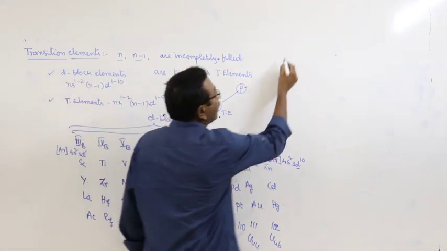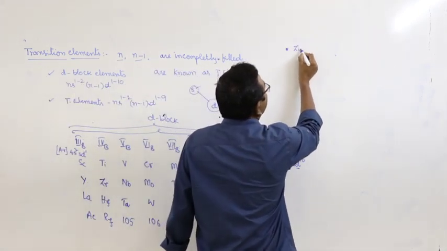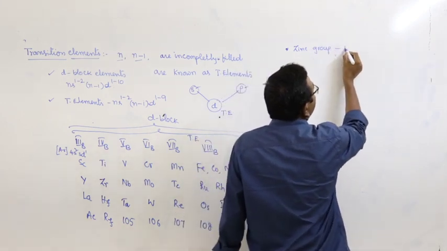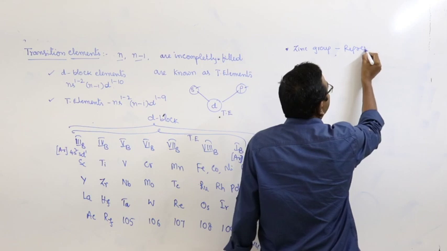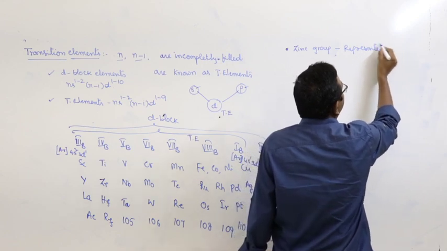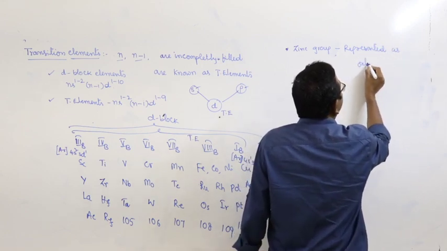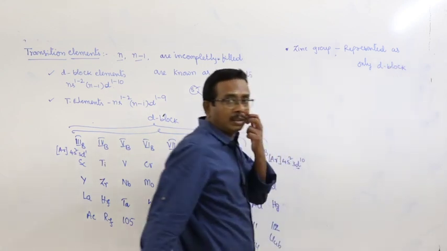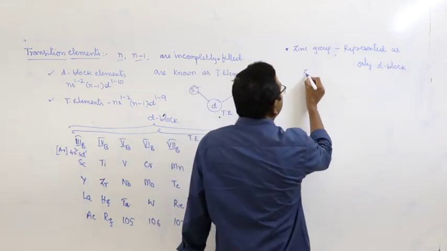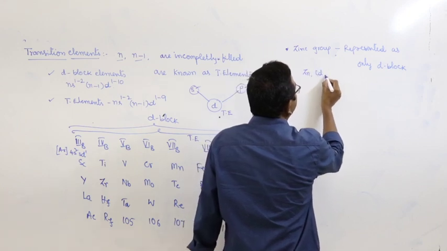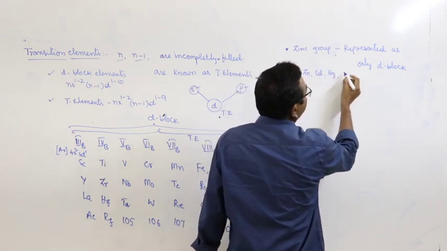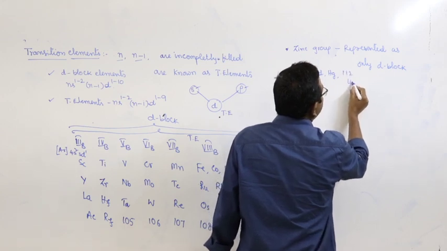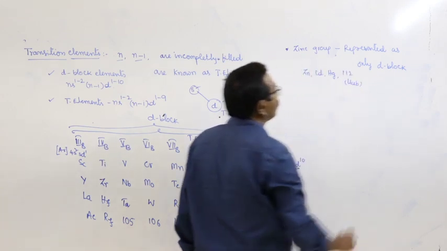Means here the zinc group is represented as only d block but not transition elements. What are they? Zinc, cadmium, mercury and the element with atomic number 112.